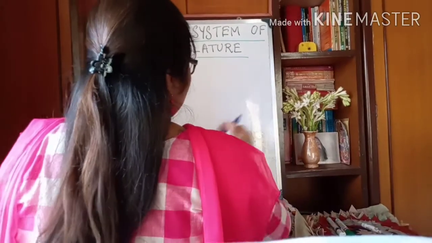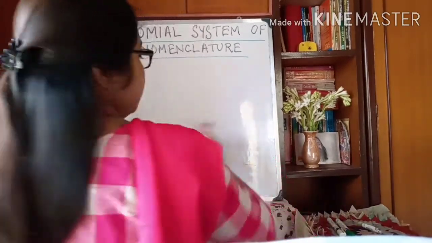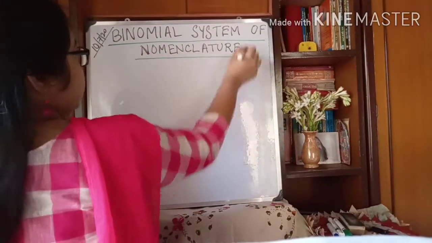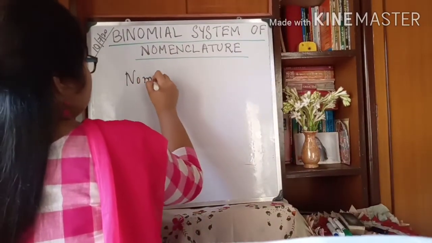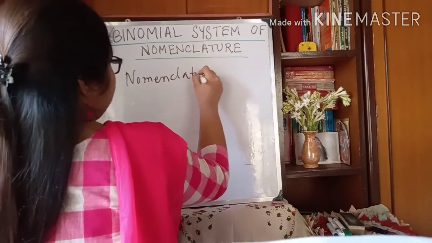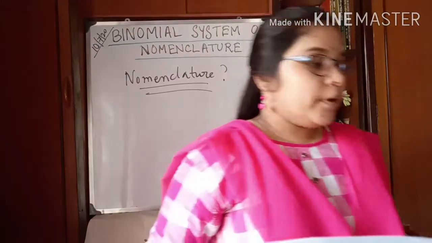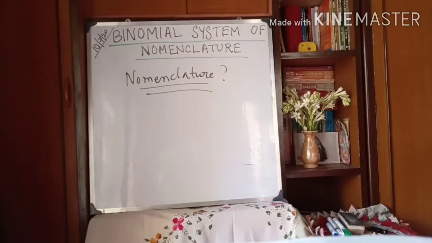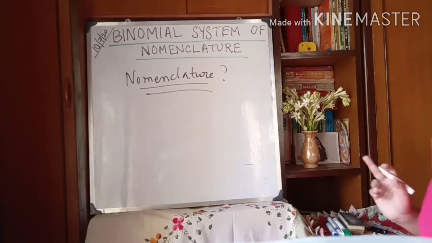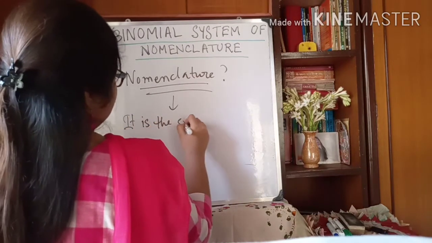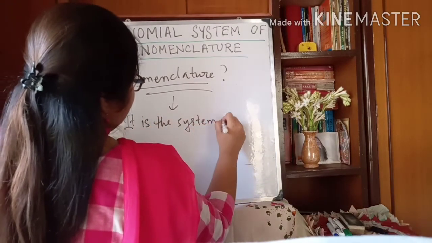First of all, what is the meaning of the word nomenclature? Nomenclature is the system of naming living organisms.